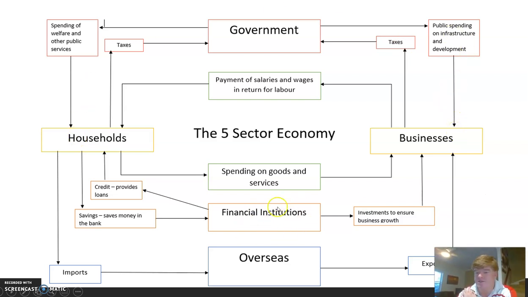You also have financial institutions, think banks. So banks might provide credit to households, and households might deposit their savings in a bank, and financial institutions might make investments in businesses to help them grow. Overseas, we might have some imports that households use and exports that come from there. So we have imports and exports going out of the country. So they're the critical sectors.